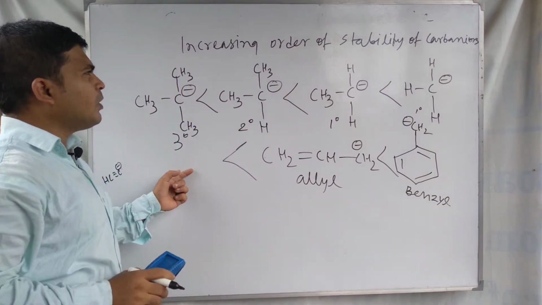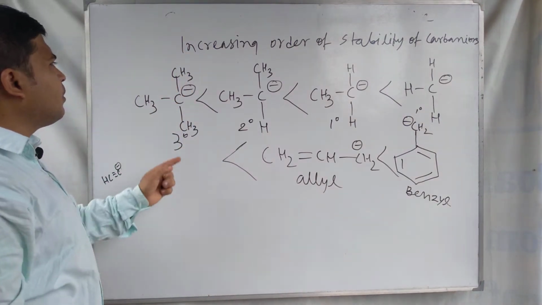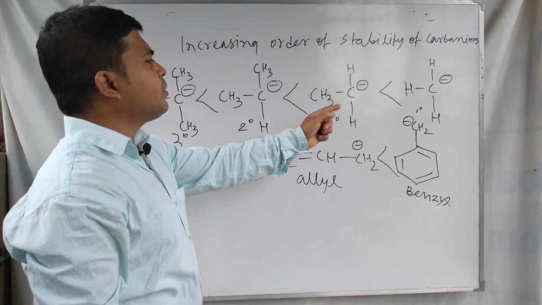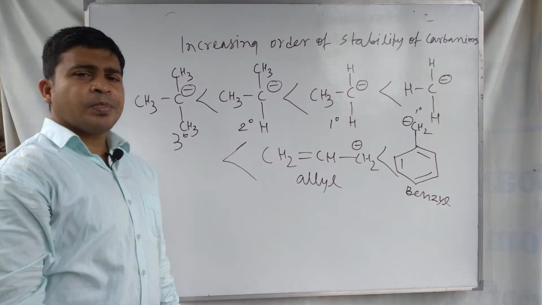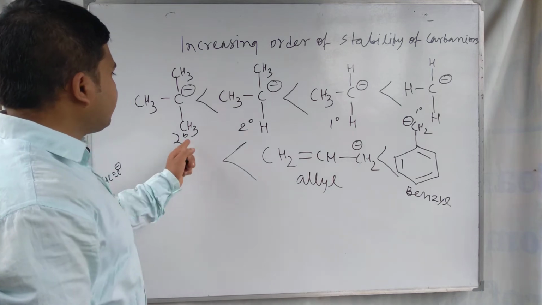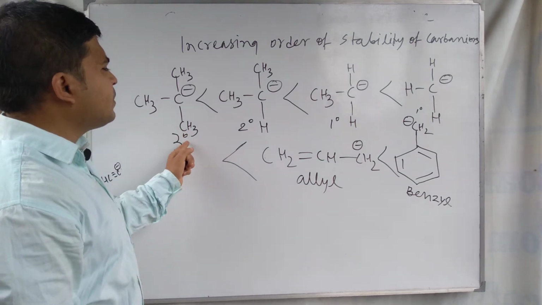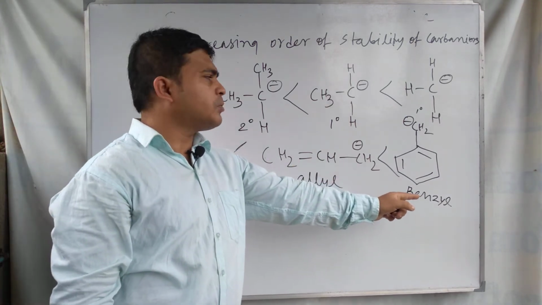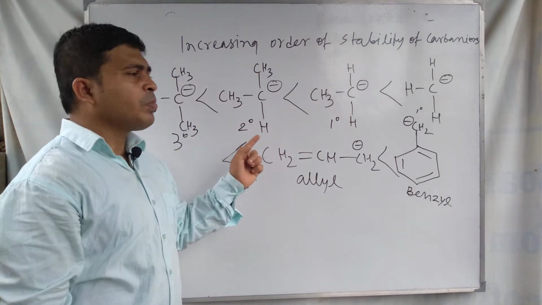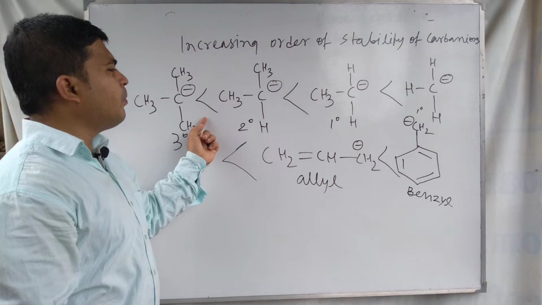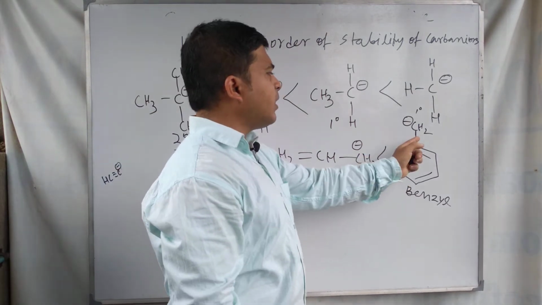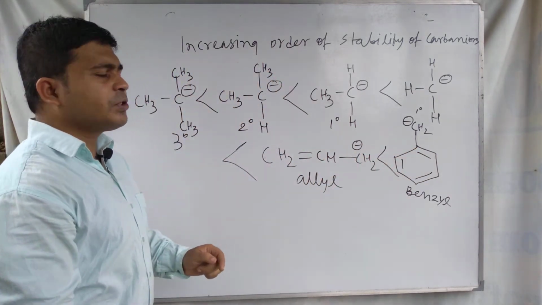In this order, the stability of the carbon ions increases. So the tertiary carbocation is the least stable one, and the benzyl carbocation, the benzyl carbon ion, is the most stable.